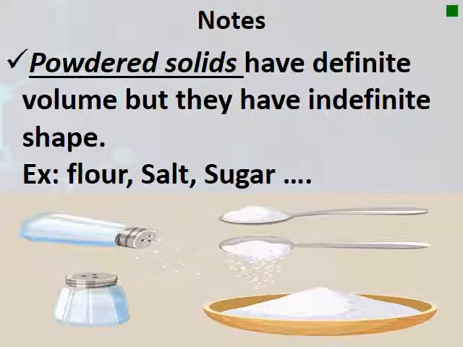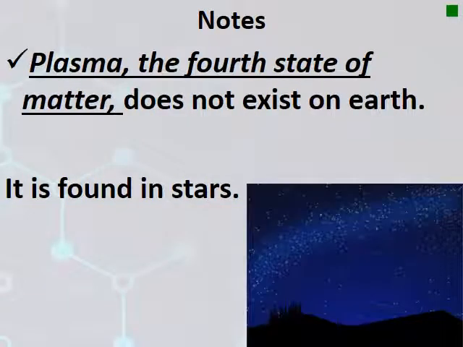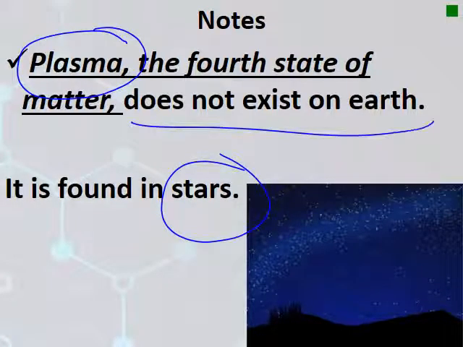You have to know that we have a special type of solids. These are called the powdered solids. They have definite volume like the solids, but they have indefinite shape. What is the meaning of this? Indefinite shape means that they take the shape of the container they are placed inside. For example, if we have sugar or salt or flour and we place them inside a container, they take the shape of this container. The fourth state of matter is the plasma. This one is found mainly in stars and does not exist on Earth.